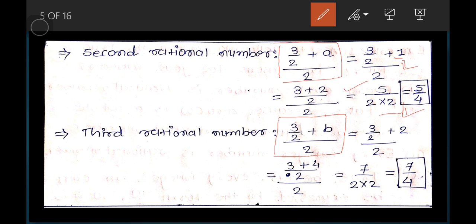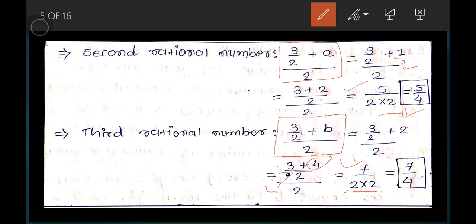For the third rational number, we use this formula, 3 by 2 plus b by 2. B is 2. Multiplying 2 into 2 is 4, and 3 plus 4 is 7, and 2 moves into the denominator, so 2 into 2 is 4.